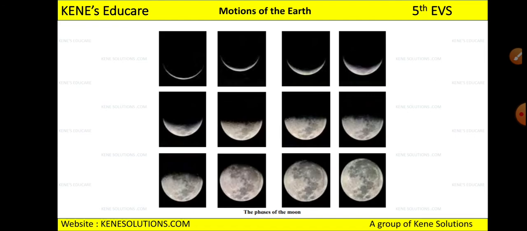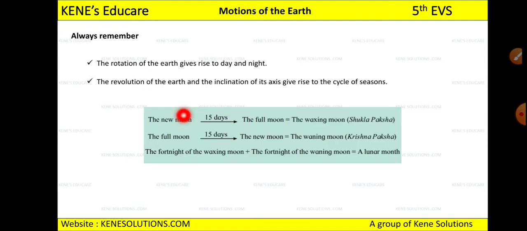Now see, always remember that the rotation of the earth gives rise to day and night. If the earth's rotation stops, what will happen? Day and night will not occur, okay?